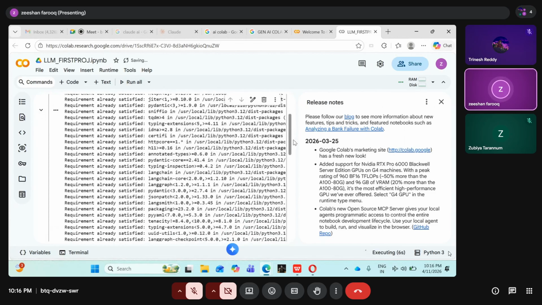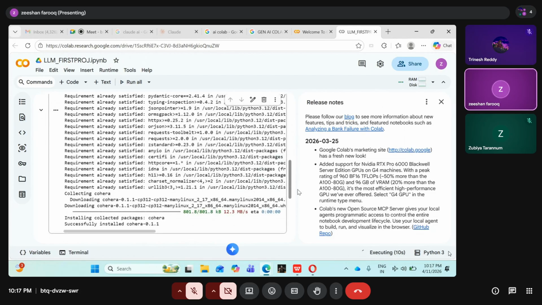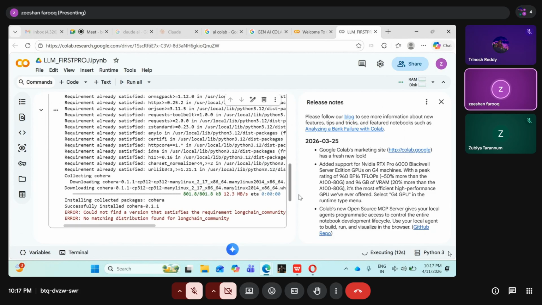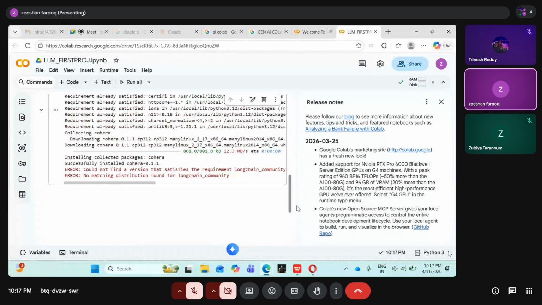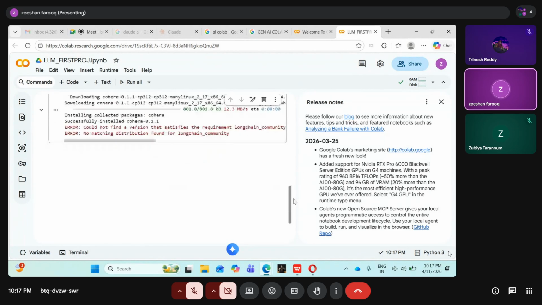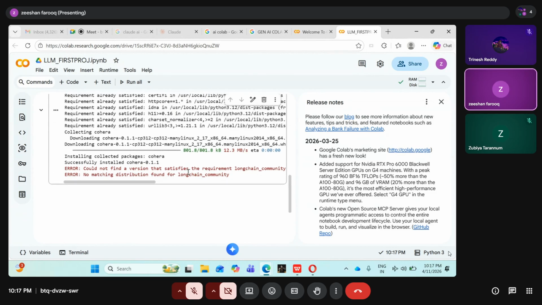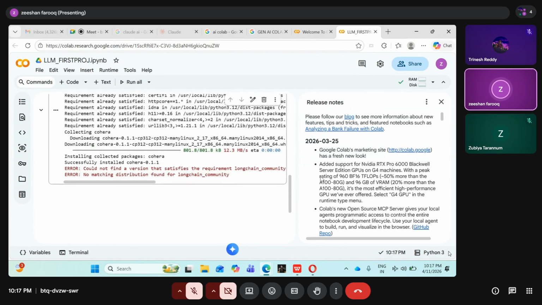Cohere also got installed successfully. Some versions are getting changed, but slowly all the features are getting installed. Some community versions got changed, but the rest all successfully got installed.